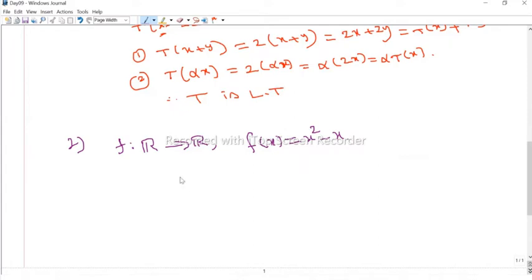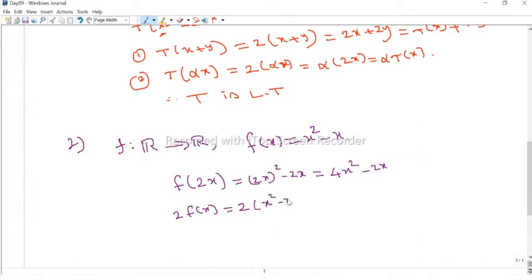Why? Because we can easily check that. If we take some scalar, f of 2x, we have to prove that this is equal to 2 times f of x, but by the definition f of 2x equals 2x whole square minus 2x. So (2x) square is nothing but 4x square minus 2x. So what we have to prove is whether this is equal to 2 times f of x. What is 2 times f of x? It is 2 times x square minus x, so this is nothing but 2x square minus 2x. But these two are not equal. Therefore f of 2x is not equal to 2 times f of x.